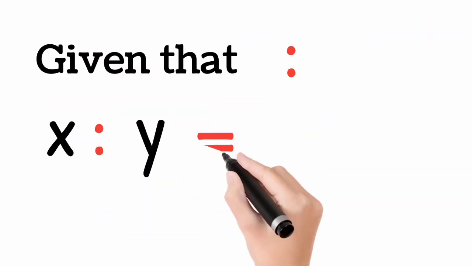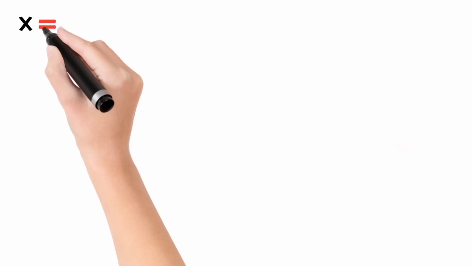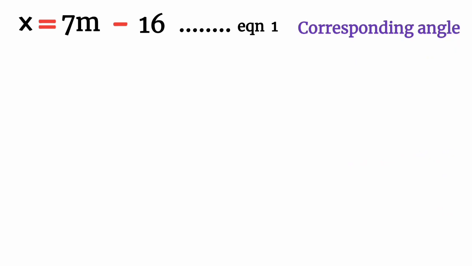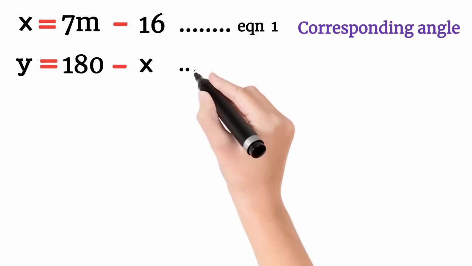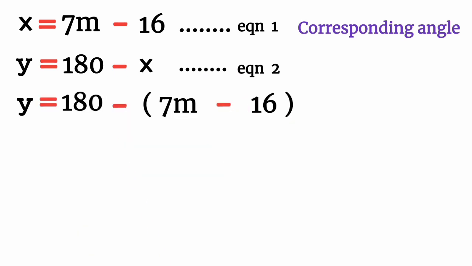The ratio x to y is equal to 2:7, so x divided by y is equal to 2 divided by 7. And x is 7m minus 16, equation 1. It's a corresponding angle, so y is 180 minus x, equation 2. Then y is 180 minus the bracket 7m minus 16.